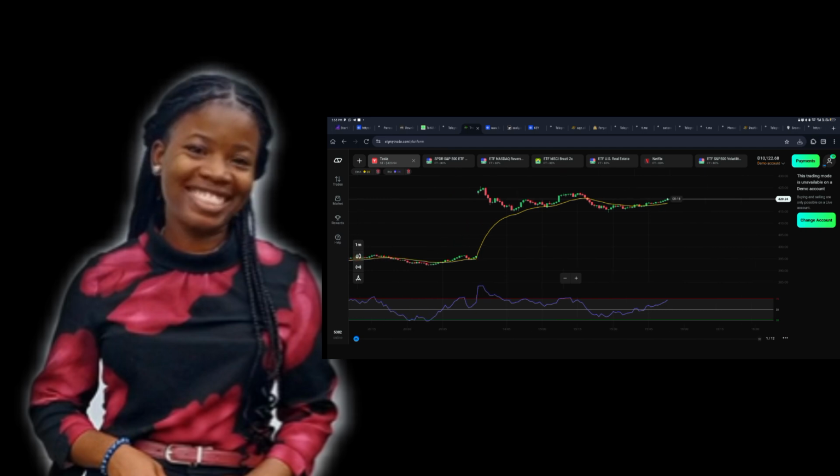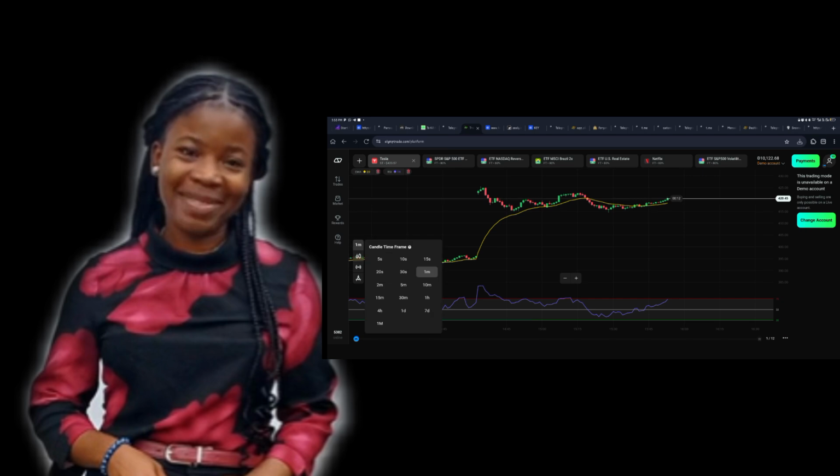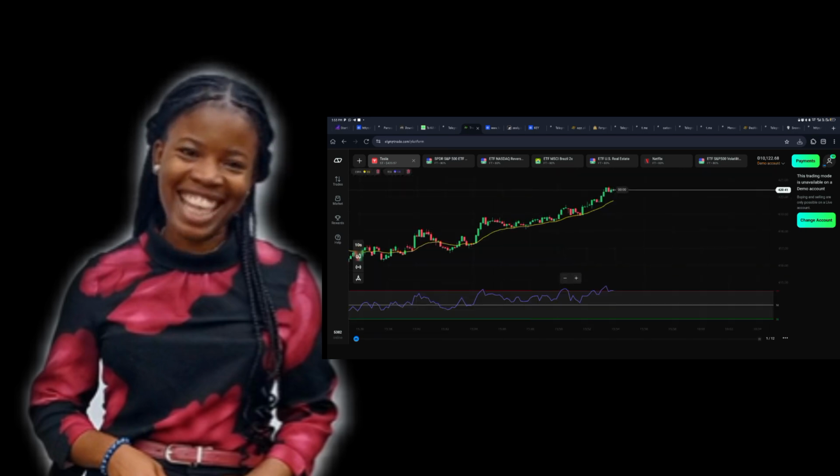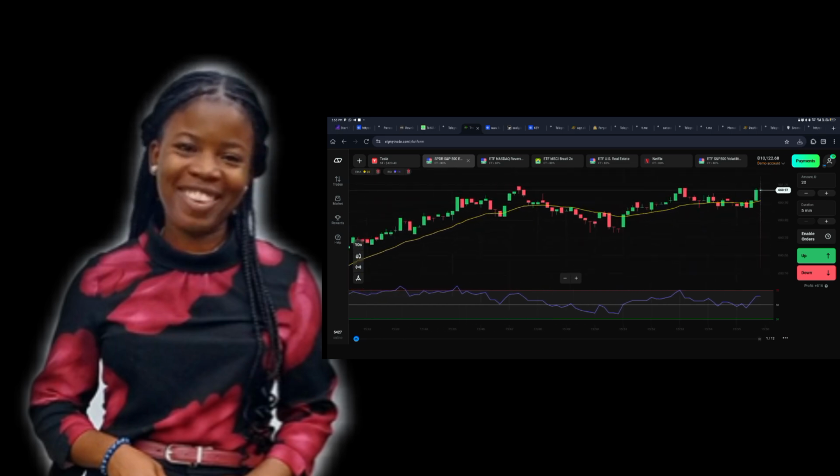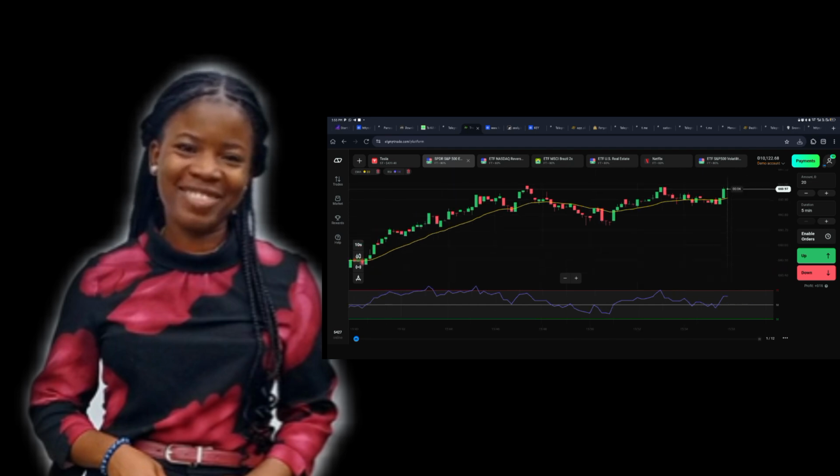Step 4, decide trade direction. Green for up, red for down. If you believe the ETF will rise, click up. If you think it will fall, click down. Step 5, use stop loss and take profit. These tools automatically close your trade at a preset profit or loss level. Once you confirm, your trade goes live and you'll see it on the chart.